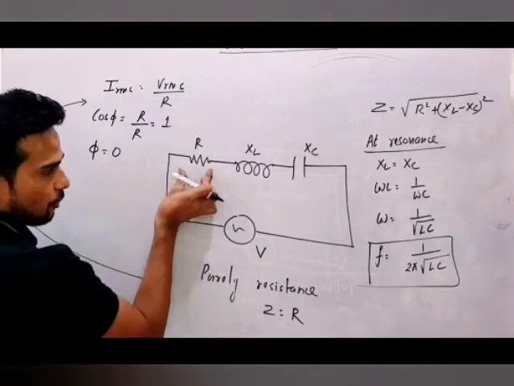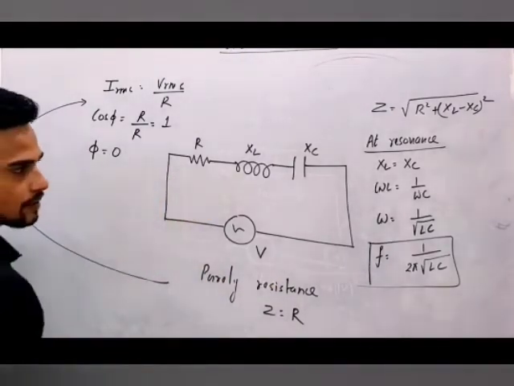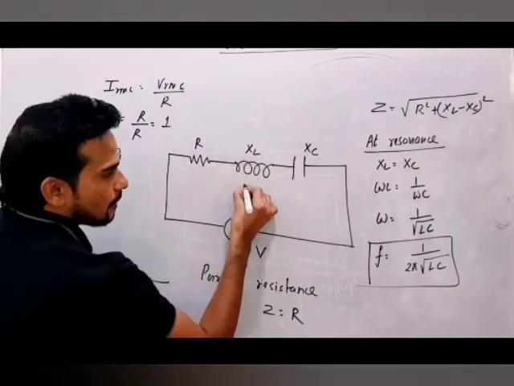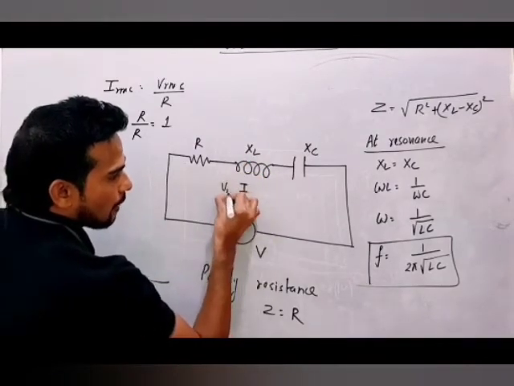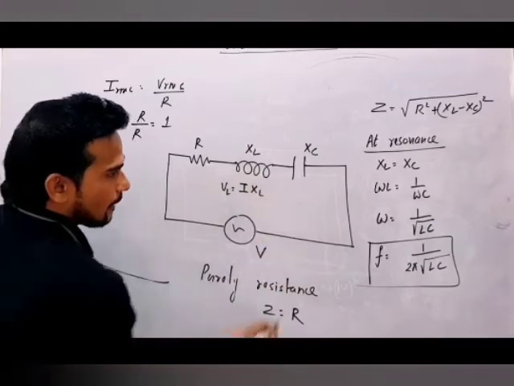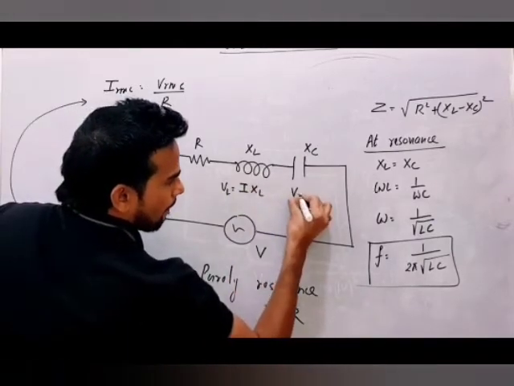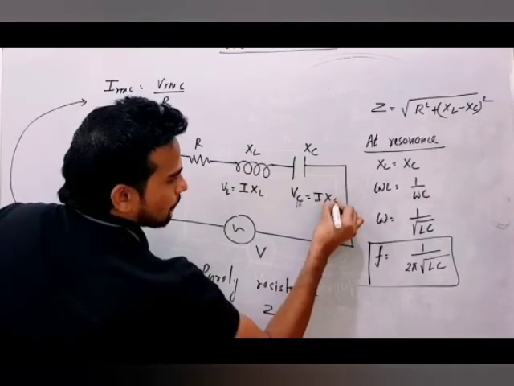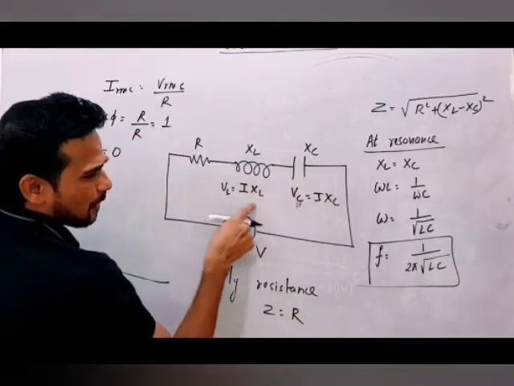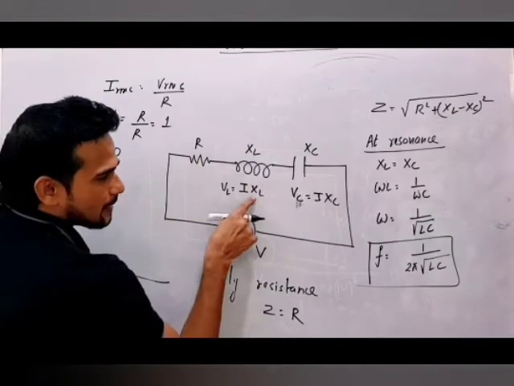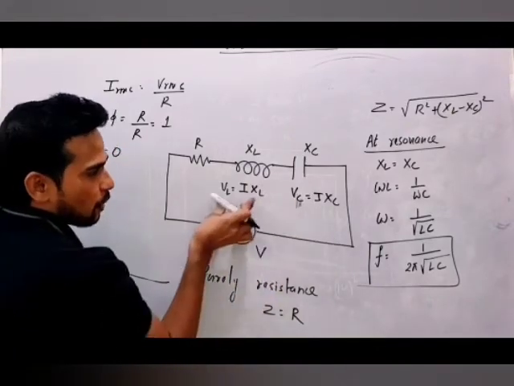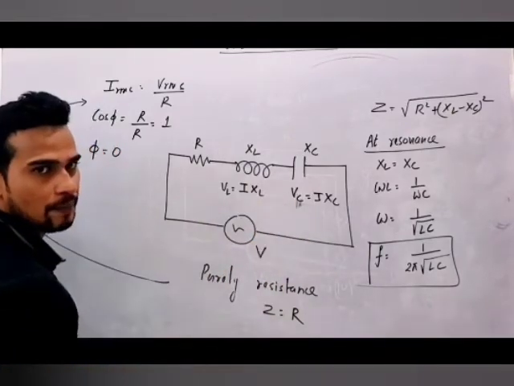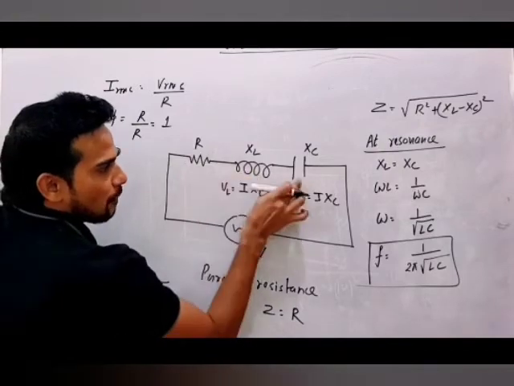And whatever the drop you are seeing here, you know, potential drop VL will be I into XL, and VC will be I into XC. Since XL and XC both are equal, this potential drop will also be equal. And net potential, you know, both will be in opposite direction.